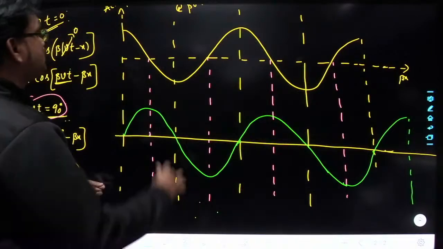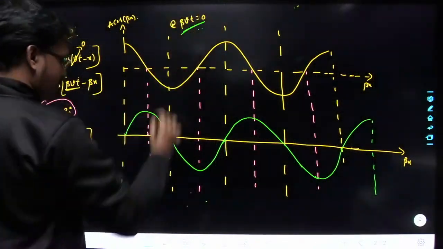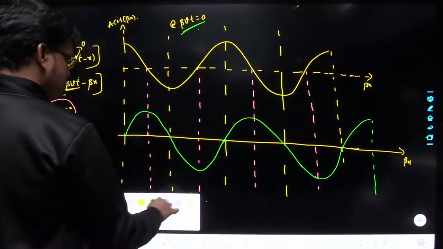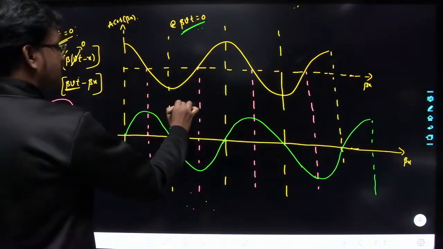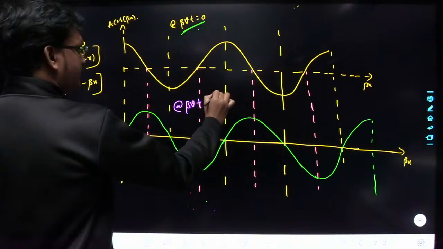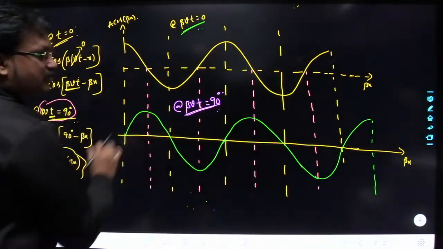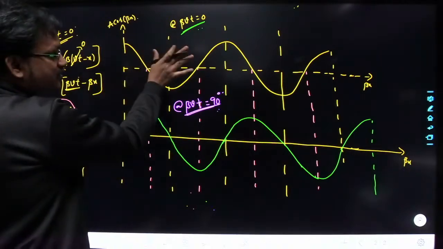So now, this is at some instant where beta Vt is equal to 0. Now this is at another instant I have drawn, that is at beta Vt equal to 90 degrees. At some other instant I got the function in this manner. Now if you observe, what is the difference between this one and this one here?